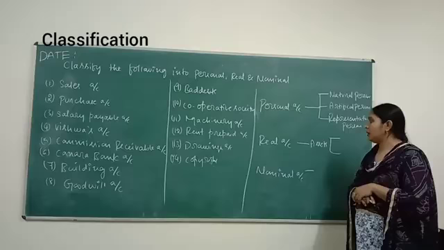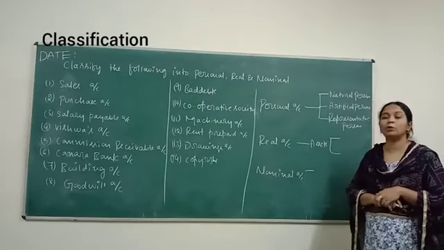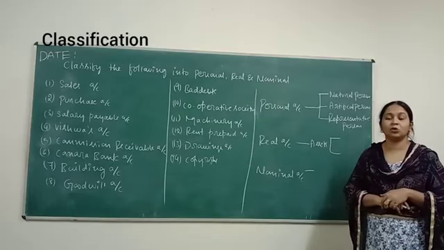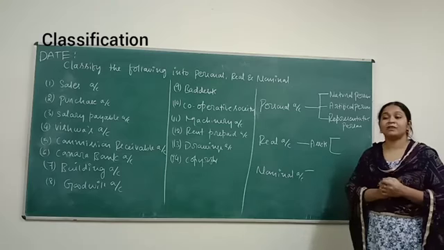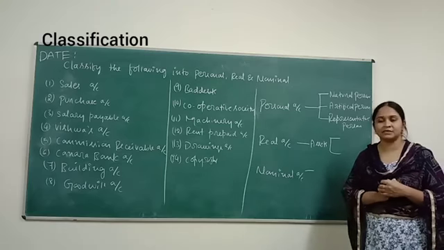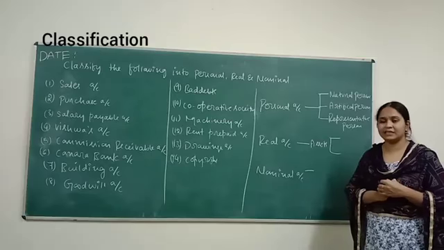When it is related to assets, you have to follow the real account rule. What are assets? Properties owned by the businessman for the purpose of running the business. Example: land, machinery, computers, furniture.